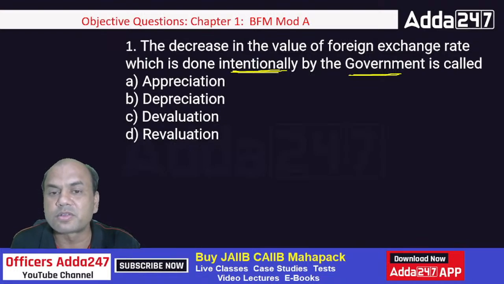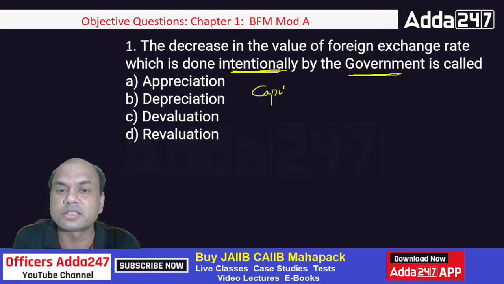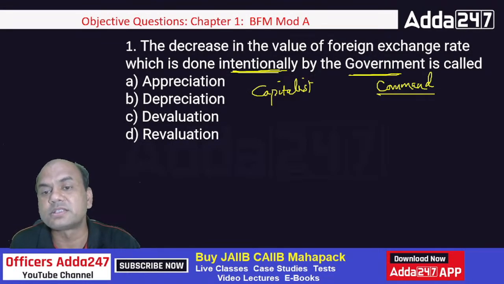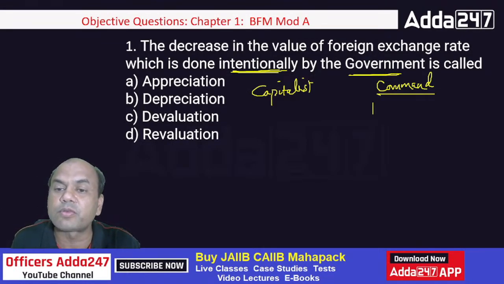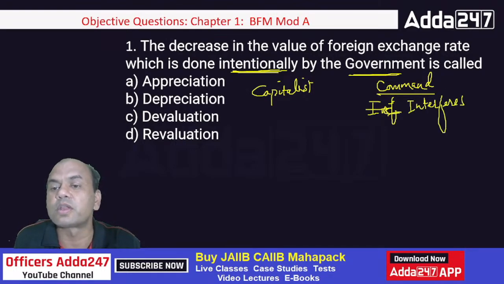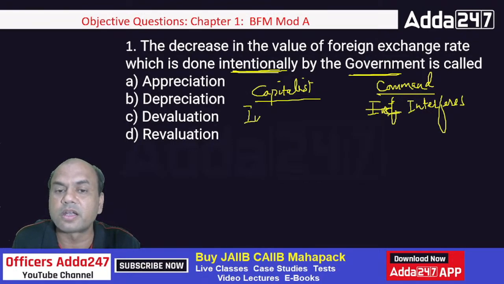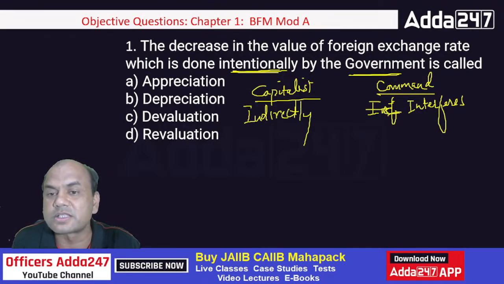What are the types of economies? One is capitalist economy, okay? And second is what? Second, command economy, isn't it? Command, you had studied this in CAIIB, right? Command economy means where the government interferes directly in the forex. And in the capitalist economy, government doesn't interfere directly in the forex. It interferes indirectly. Here it interferes indirectly, and there it interferes directly. So this question is about this command economy.